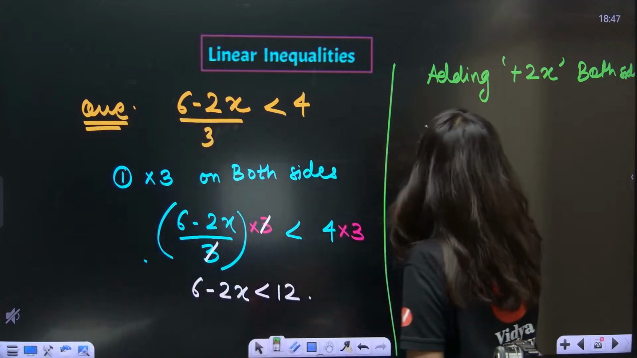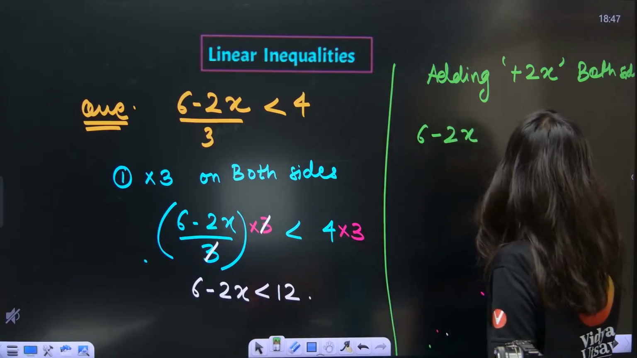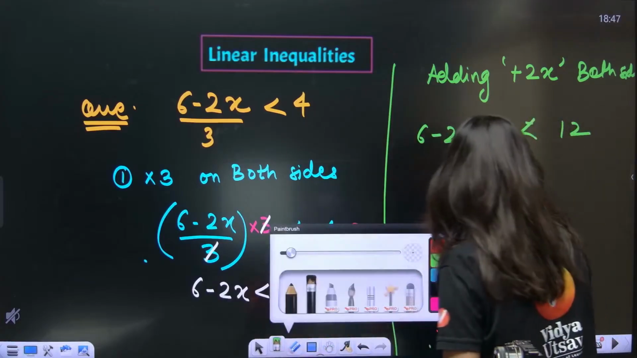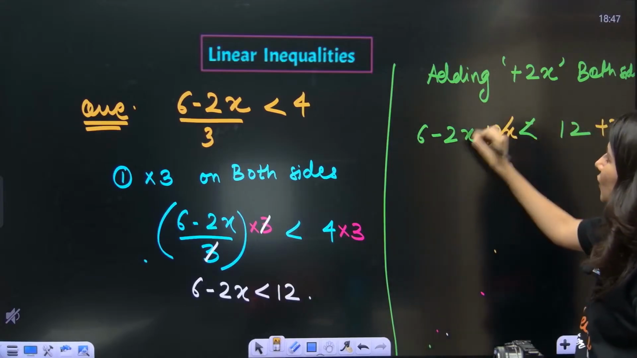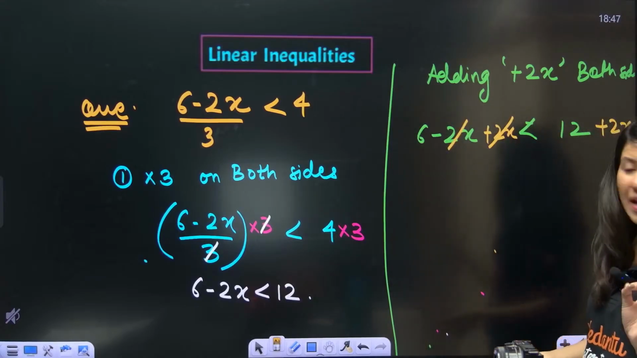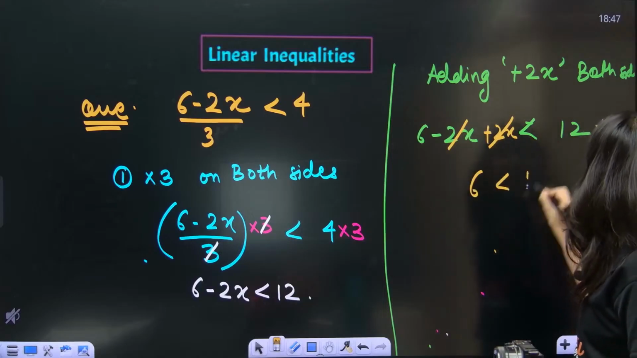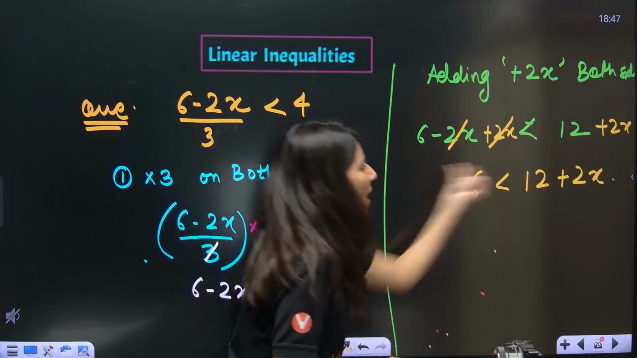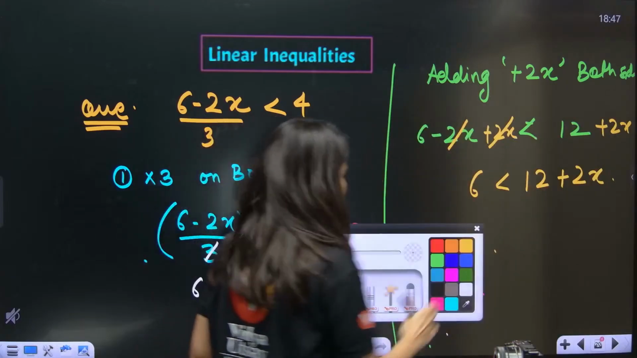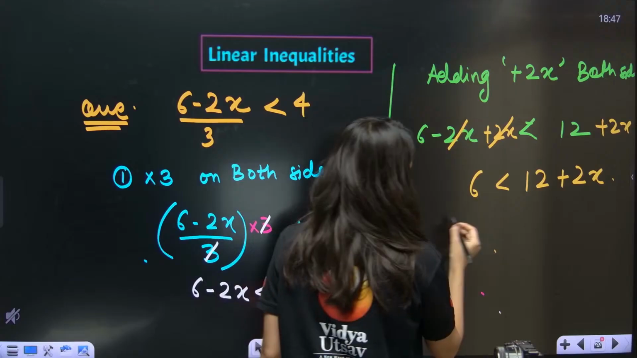So if you add, 6 minus 2x is less than 12. Now you need to add plus 2x on both sides, so that 2x minus 2x is 0. Basic maths we are following. So 6 is less than 12 plus 2x. Now again you will be like, ma'am, shift 12 towards the left side. Or what you can do is subtract 12.